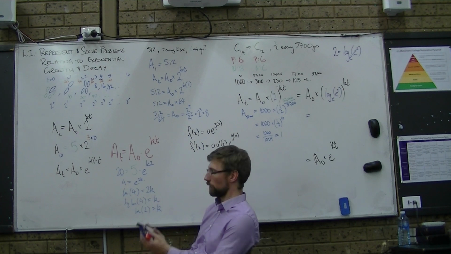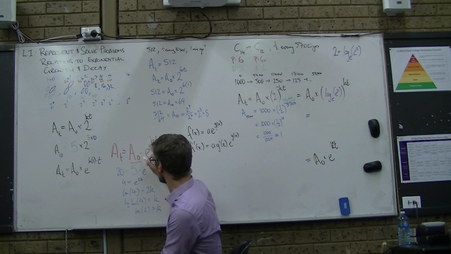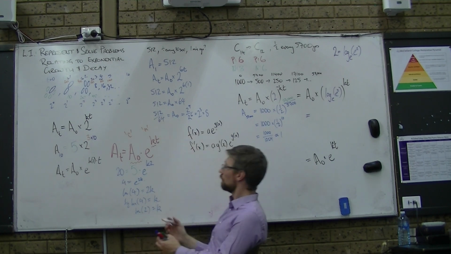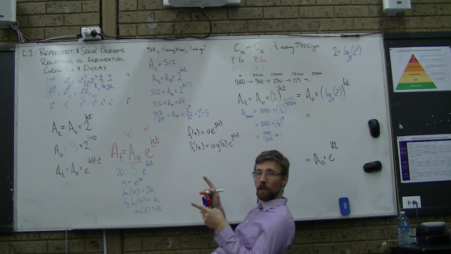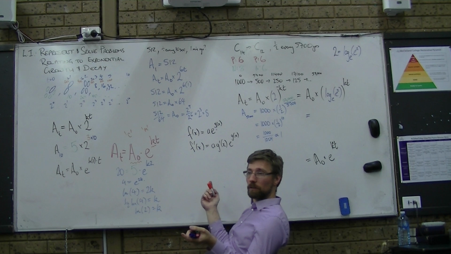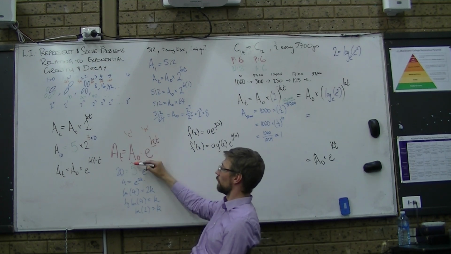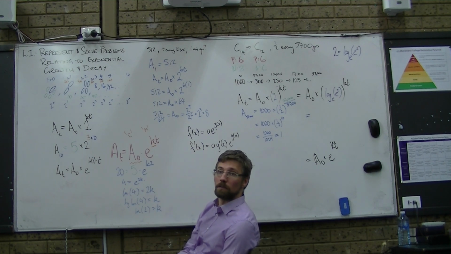Or think of this one as c, and this one as m, from y equals mx plus c. If you've got 2 points on a straight line, you know where the line is. Same thing with this. If you've got 2 points on this curve, you can figure out what A0 and k are. Yes, no, maybe?